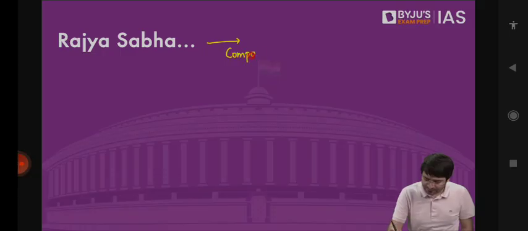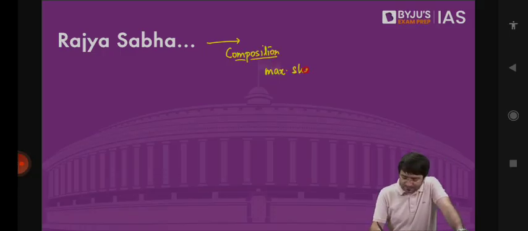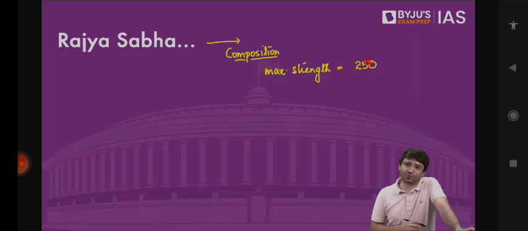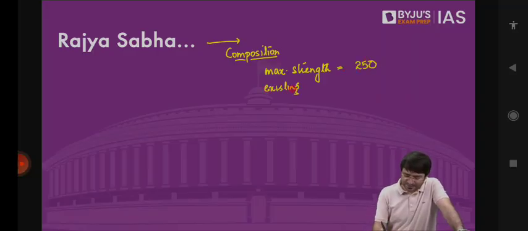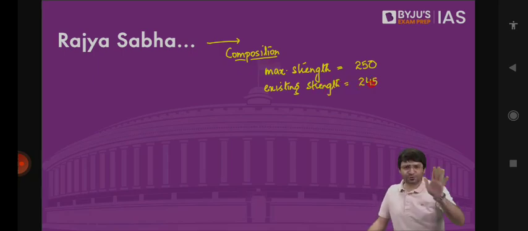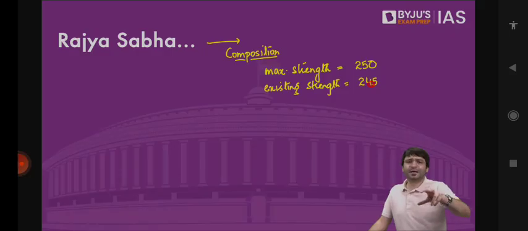The maximum strength of Rajya Sabha is 250. So what is the maximum strength of Rajya Sabha? 250. What is the existing strength? It is 245. Maximum strength is 250. Existing strength is 245. Which means tomorrow, unless and until we increase the number of seats, this is going to remain the position. 245 is going to be our existing strength.